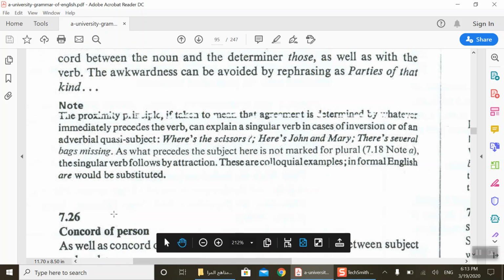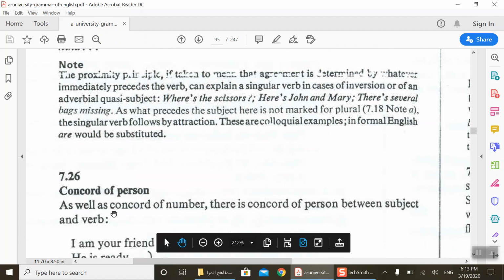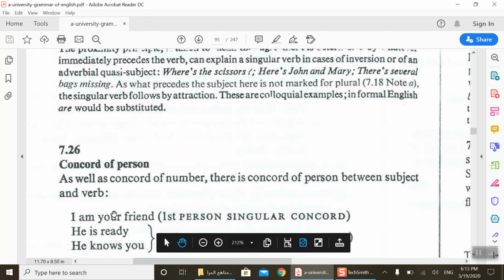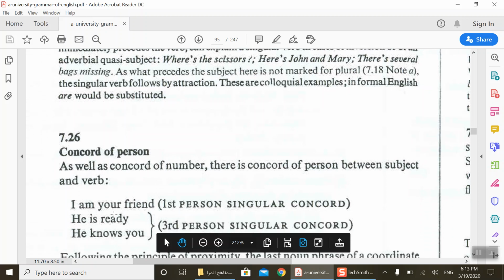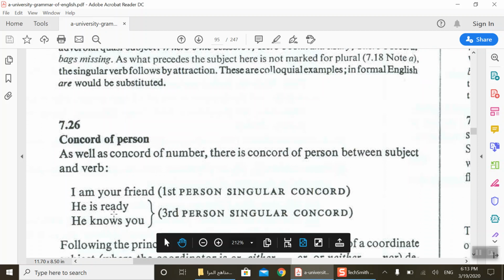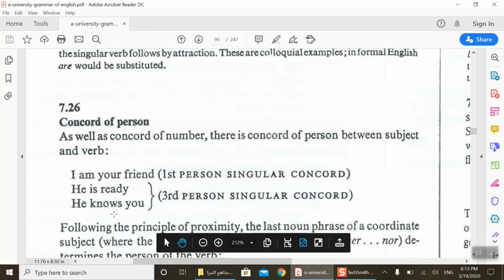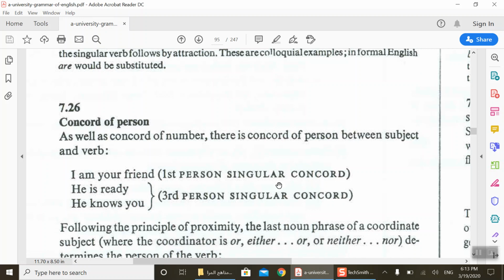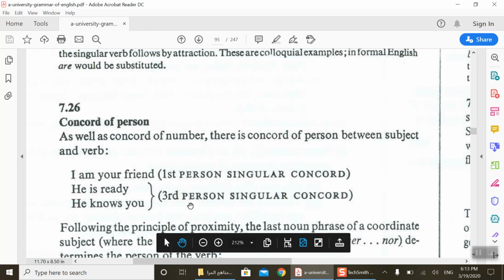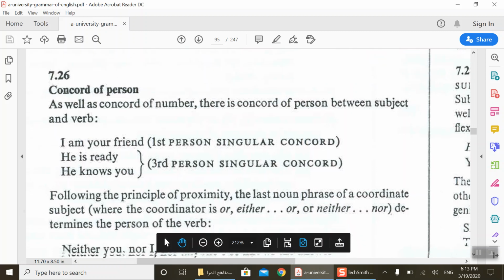We have another concord, concord of person, as well as concord of number. There is concord of person between subject and verb. For example, I am your friend: first person singular concord. He is ready. You see? He knows: third person singular concord.